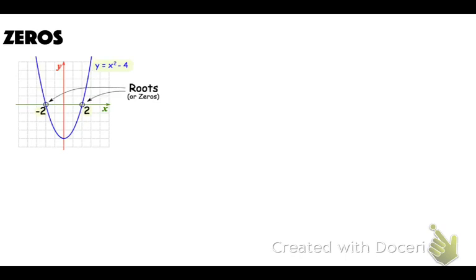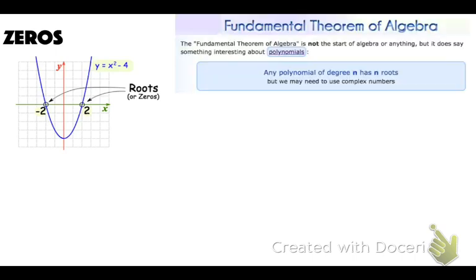Okay, math. So zeros are also called roots, and this is where they cross the x-axis, and we've done a lot of this stuff. But this fundamental theorem of algebra is not the start of algebra, but it does say something interesting. It says that any polynomial with degree n has n roots. So that means if we have a degree 2 polynomial, it has 2 roots. Now, some of those roots might be complex, so they might not actually cross the x-axis, but we will get to that later.